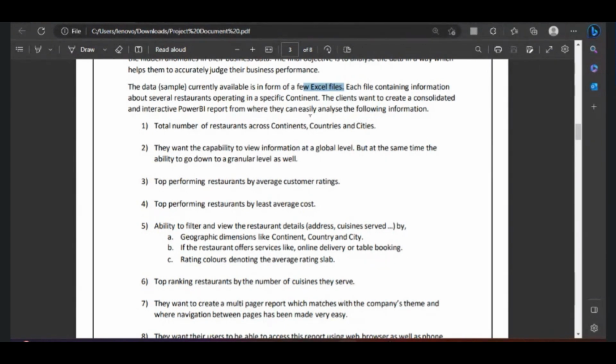Once it is done, they will give you some information. That is, what information you can analyze using this data set. That is the total number of restaurants across continents, countries and cities. You should know this after analyzing this data set. They want the capability to view information at a global level, but at the same time the ability to go down to a granular level as well. Requirements are given like this. Exactly in this format only you will get the requirements.